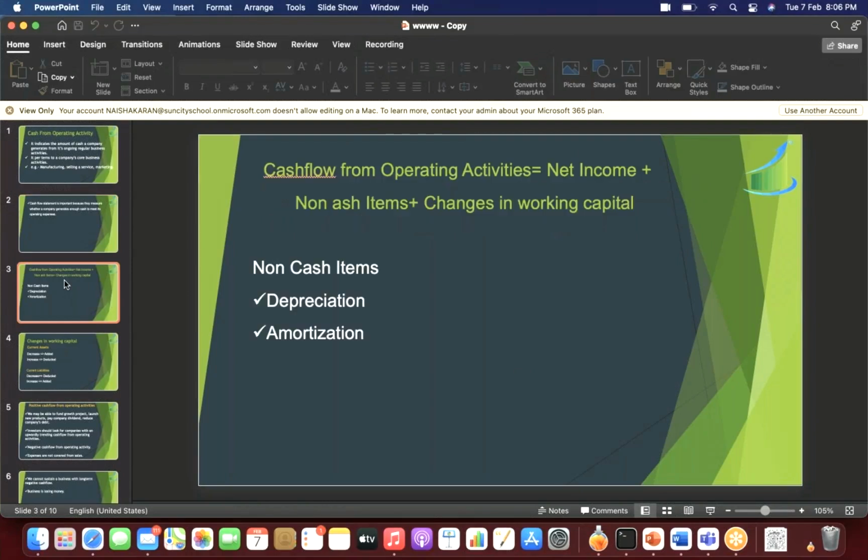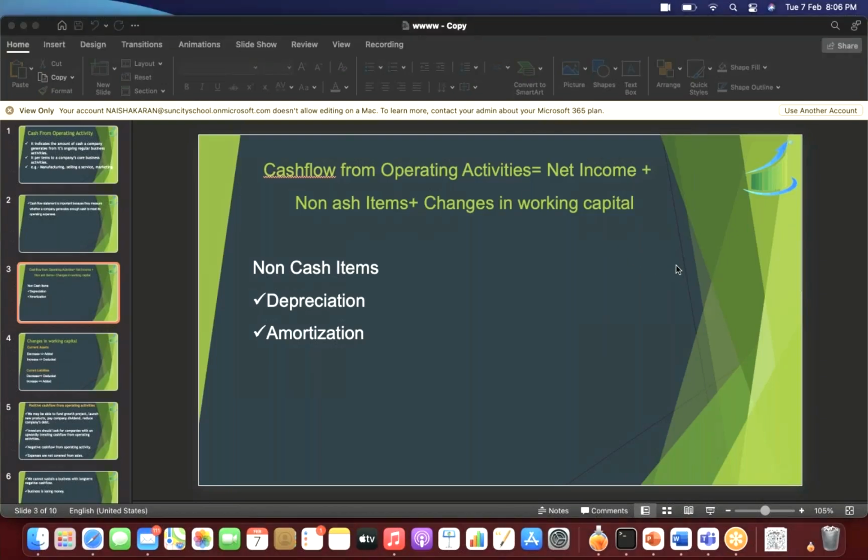The third slide, wherein we discussed what is depreciation, what is amortization, wherein I told you depreciation is usually charged on tangible, non-current assets, that is tangible fixed assets, and amortization is done for intangible fixed assets.